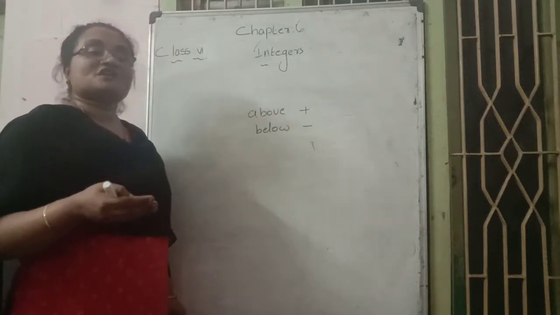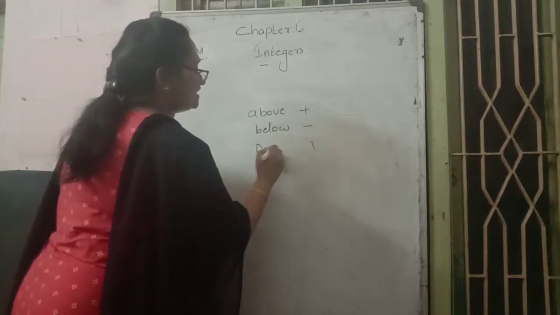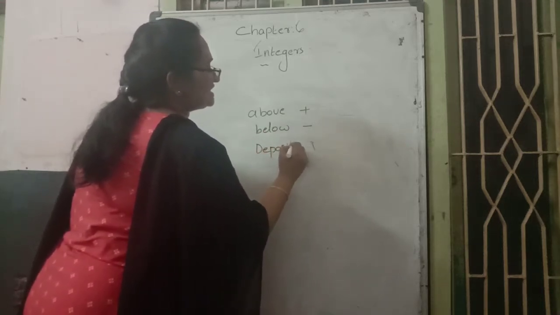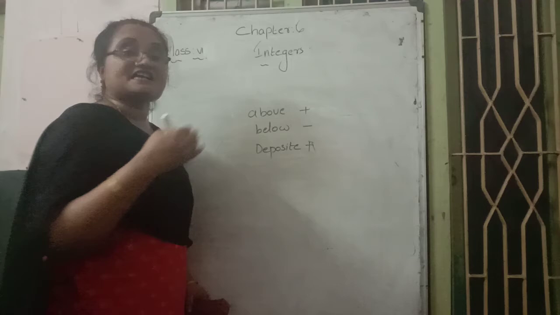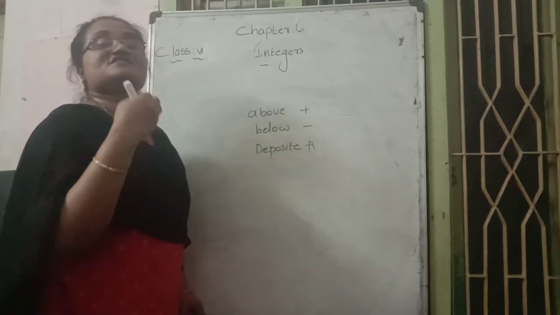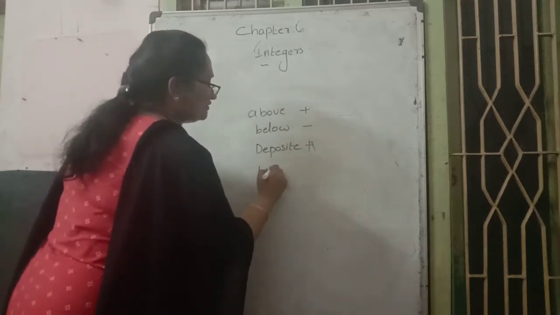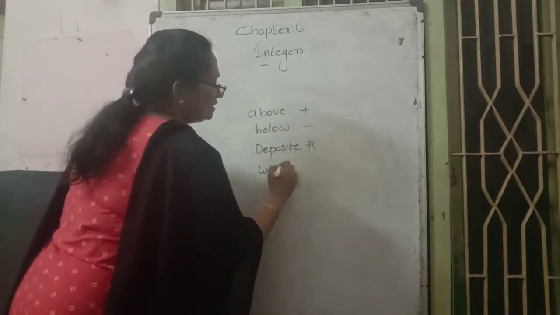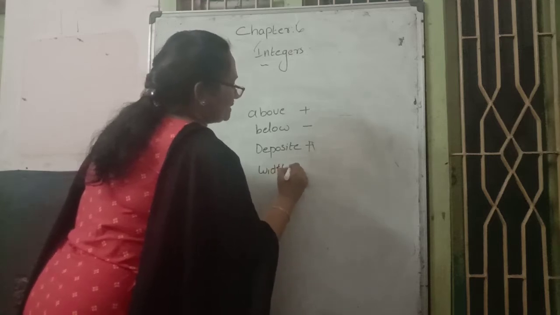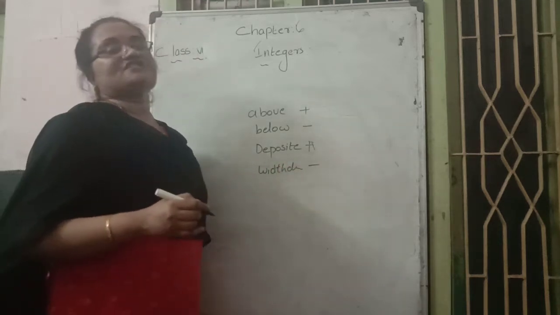Then money is deposited. The word deposit represents positive, as it is an asset. So money deposited in a bank is represented by a positive symbol. Money withdrawal is represented as a negative value.